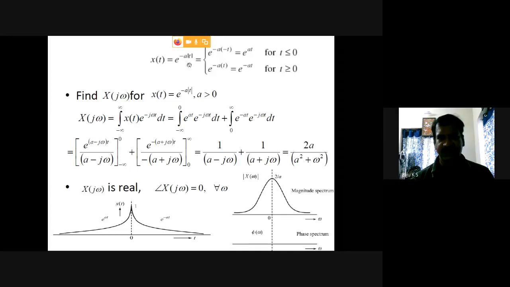So when you have a modulus, we have to consider the values of t, either negative as well as positive. If it is negative, it is e raised to at, where t is less than 0, and e raised to minus at when t is greater than 0. Two conditions, one is positive and the other is negative. So the same signal has these values for t less than 0, and for t greater than 0 it has the values e raised to minus at.